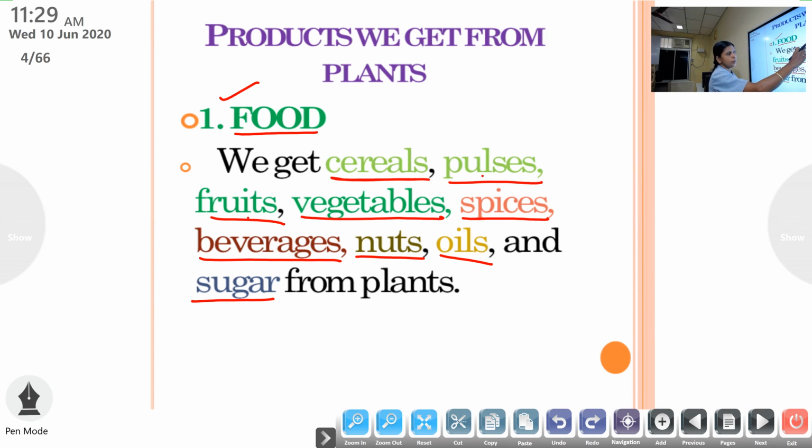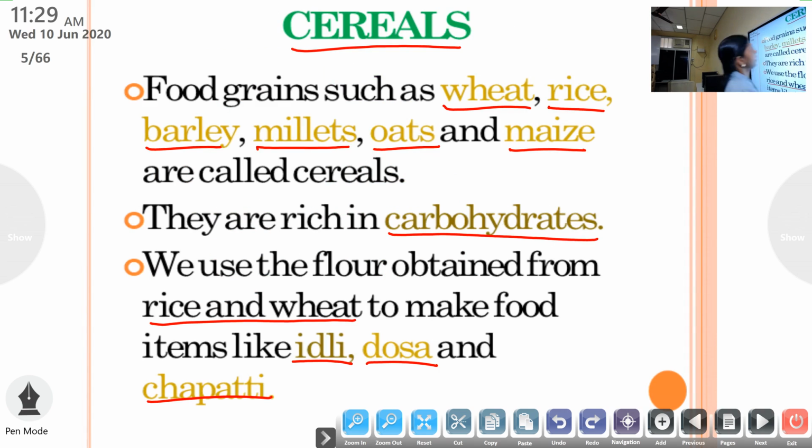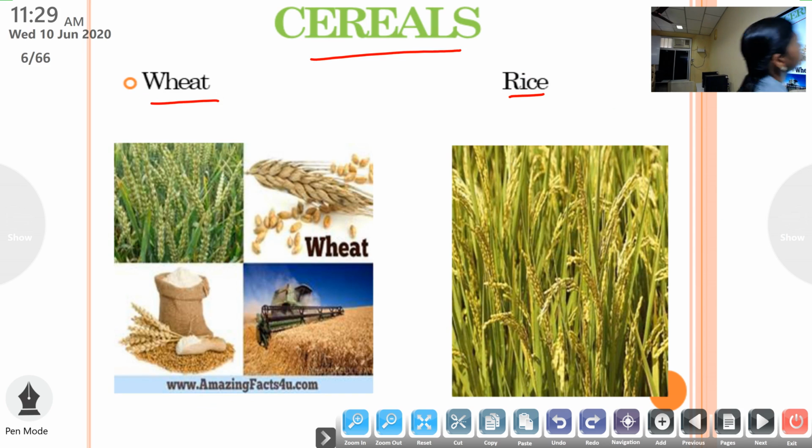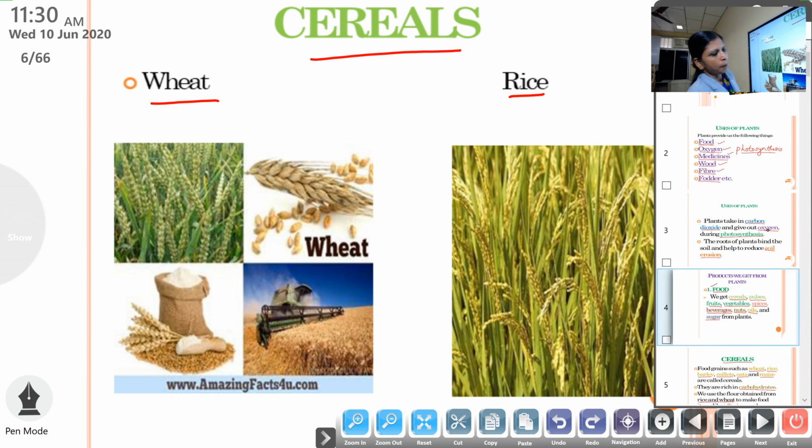Next, products we get from plants. One is food material. Food includes cereals, pulses, fruits, vegetables, spices, beverages, nuts, oils and sugar. Then what are cereals? They are the food grains which are rich in carbohydrates. They include wheat, rice, barley, millets or bajra, oats and maize. Then picture diagrams we learned.